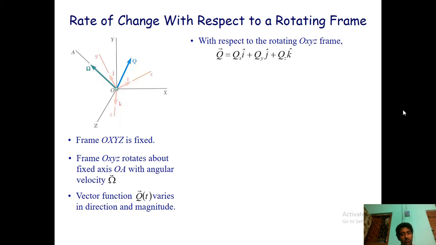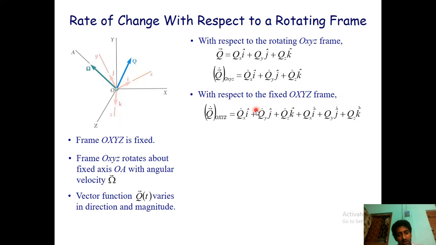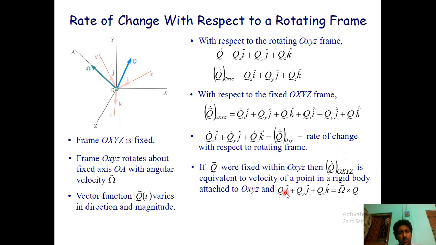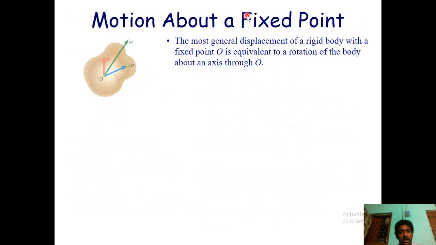As you can see, Q is equal to Q_XYZ, and if the frame is kept fixed, there will be two Q_X terms. Here one is the differentiated term, because it has been rotated by a certain angle. The same goes for the rate of change of a rotating frame. This is what happens for a point that is rotating about a fixed point. So this is motion about a fixed point.